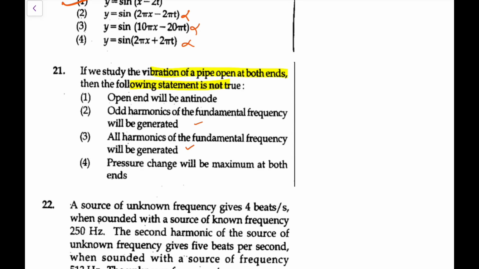So pressure change being maximum at both ends is wrong, because the open end is a displacement antinode. They are displacement antinodes, but they are pressure nodes. So just remember, the open end would be a pressure node, so the pressure change won't be maximum, it would be minimum. So the fourth one is definitely going to be wrong in this particular case. Okay, so open end will be antinode, this was also a misleading one, because it will be an antinode in terms of displacement, so we can treat it as right. So the most appropriate not true one would be the fourth option here.